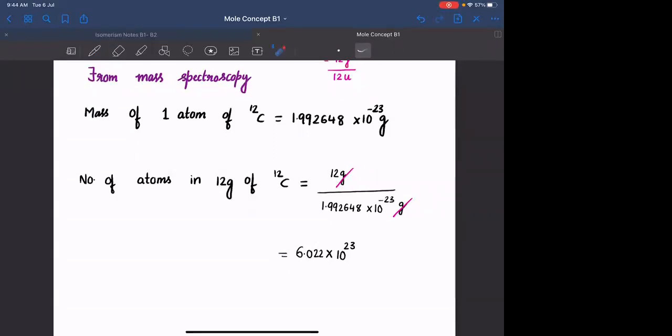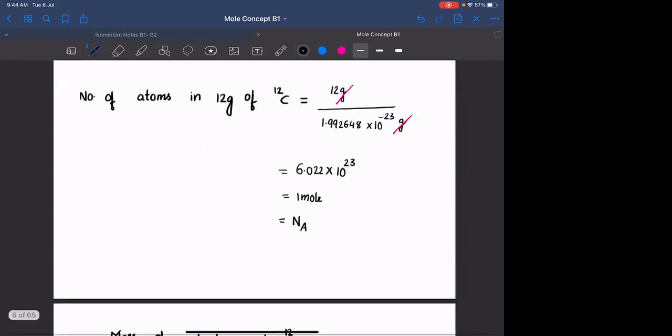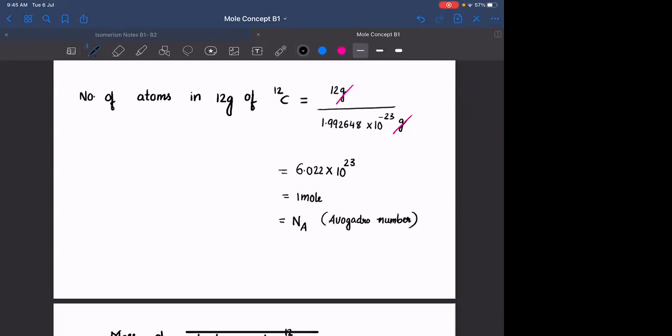And the number of atoms in 12 grams of carbon sample is nothing but 1 mole. So this is taken as 1 mole, which is also written as capital N subscript capital A, called the Avogadro number. That 6.022 into 10 power 23 is called the Avogadro number. Any doubt, anyone? Is that clear, everyone?